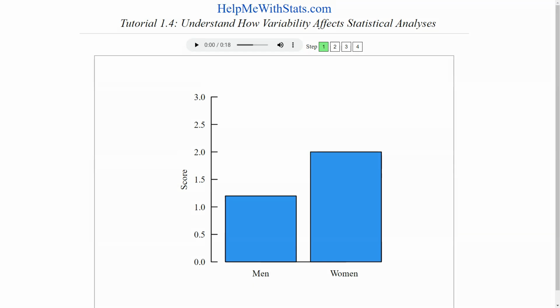HelpMeWithStats.com was used to create this tutorial that can help us understand how variability affects statistical analyses. Consider an experiment that compares scores for women and men on a test. Here we can see that the average score for the women is much higher than the average score for the men. In fact, the average score for women is more than 50% higher than the average score for the men.